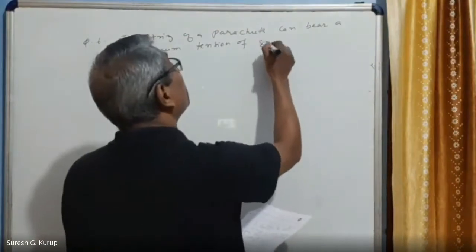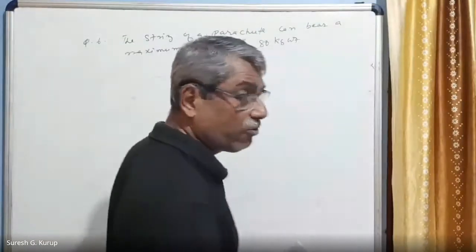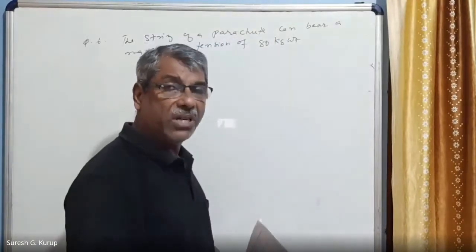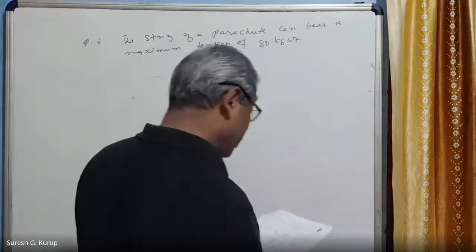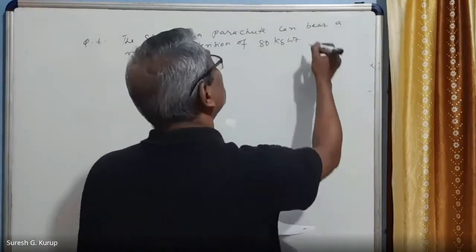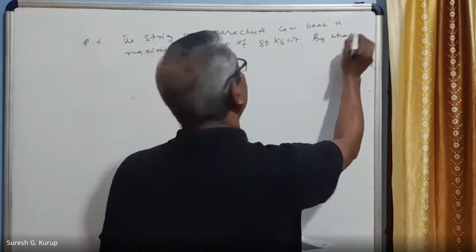80 kg weight. Kg weight is the unit of force, the gravitational unit of force. Kg weight. By what minimum acceleration